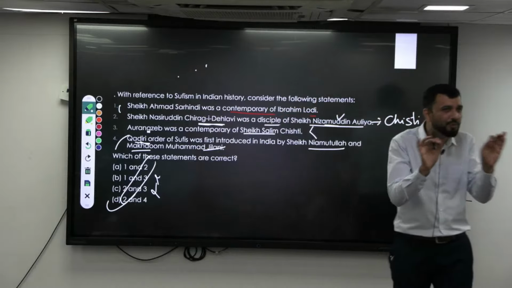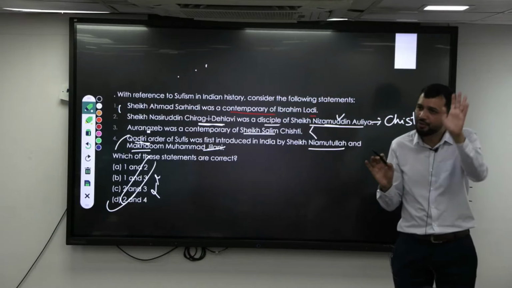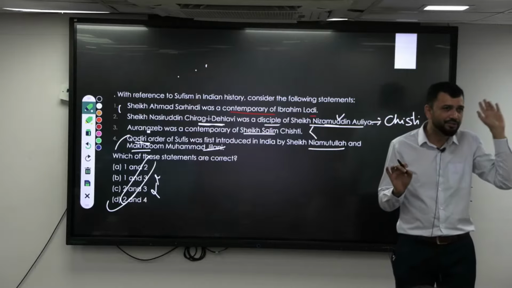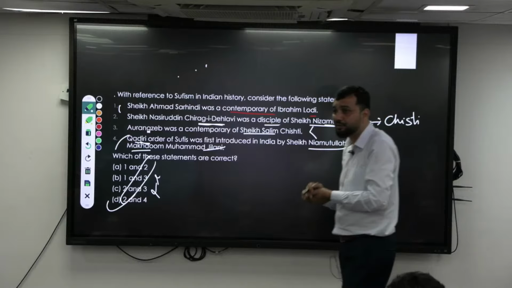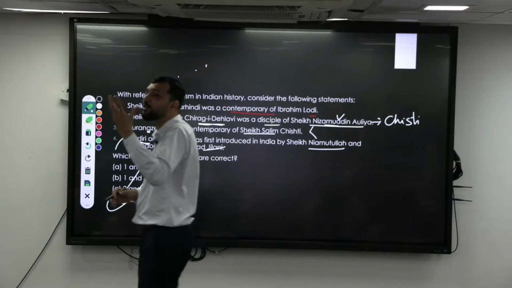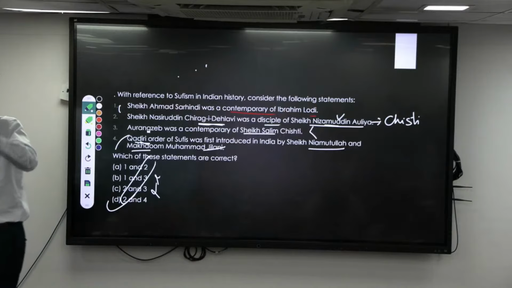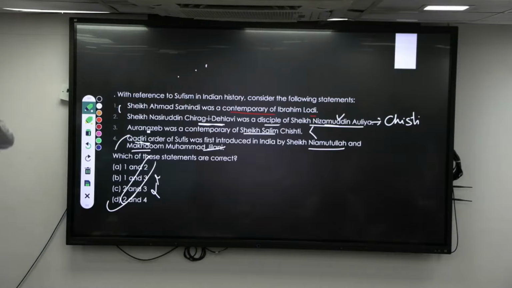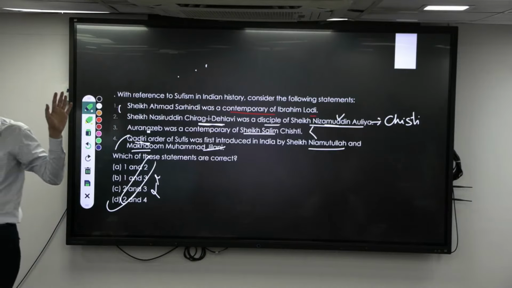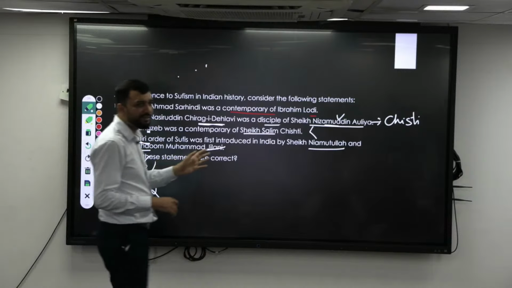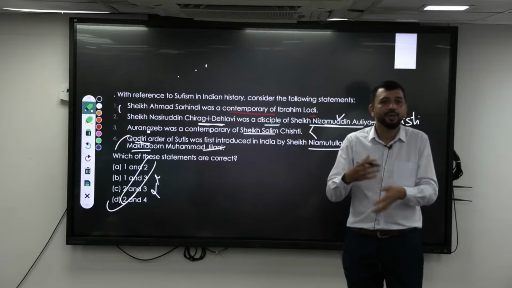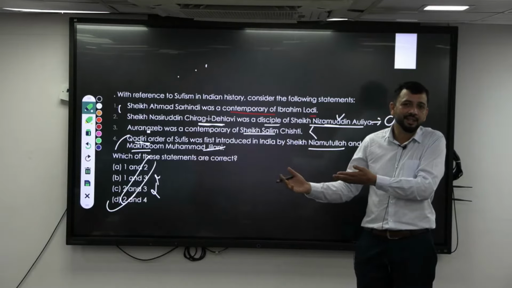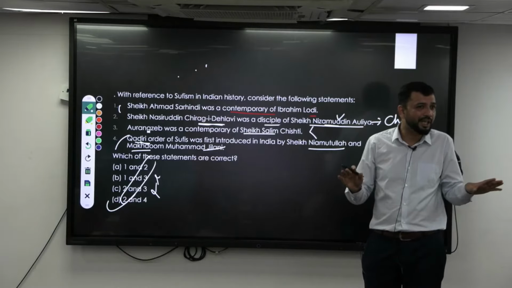Again, you don't need to mug up all the things. You should only know who is the founder, who is the important proponent, and what are their ideological or philosophical differences. First comes your Chishti. The Chishti is the earliest order to come to India. They started their journey in Ajmer. Chishtis are those in the proper Sufism way, where they have sama, meditation, and fasting.